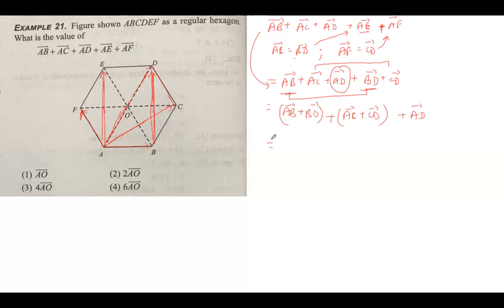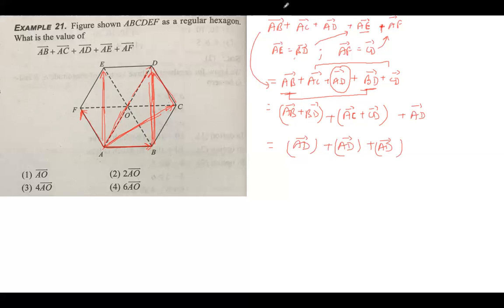So this is equal to, look, AB plus BD by the triangle law, this is AB and this is BD, so we get AD. Similarly, by the triangle law, AC plus CD will be AD. And you already have AD plus AD, so you write AD.